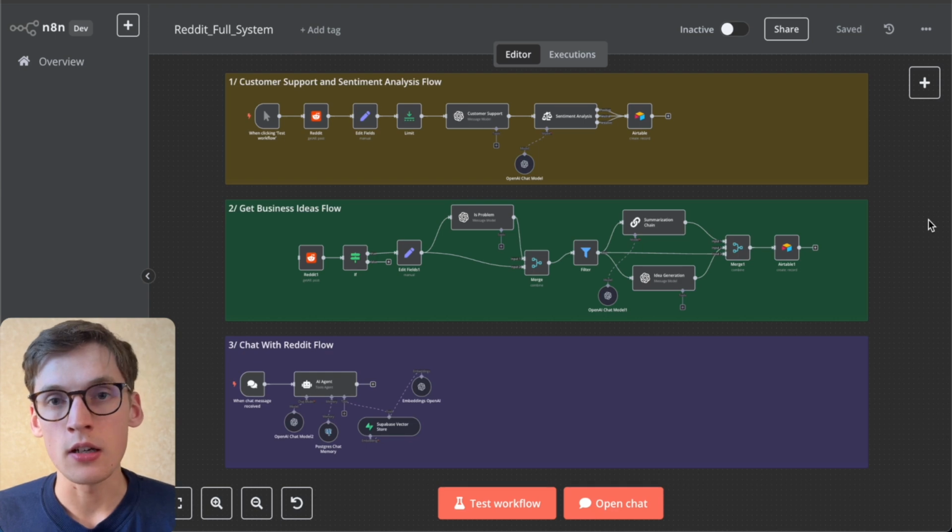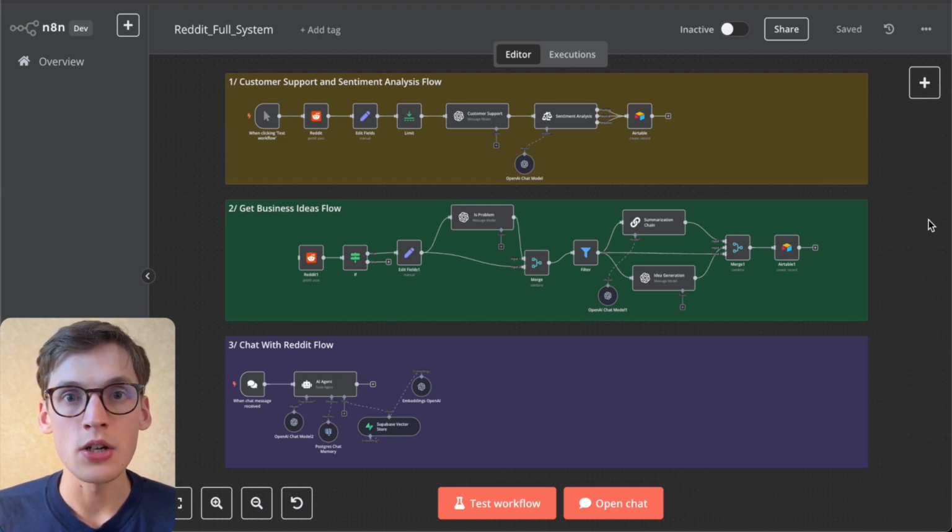Secondly, we'll be using Reddit to get business ideas, to think about the new product features, and just basically building the business around the insights we will be getting from Reddit.